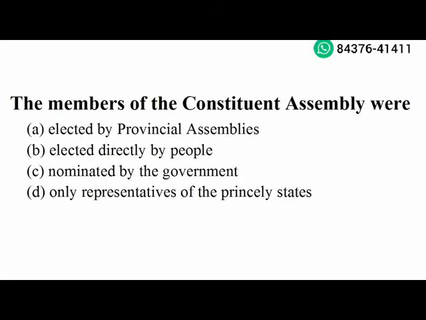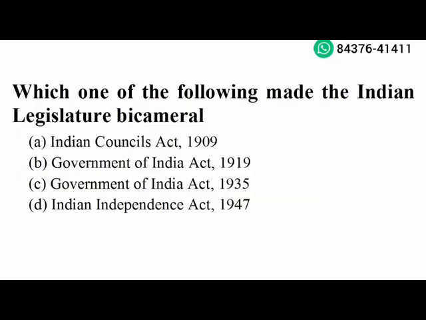The members of Constituent Assembly were elected by provincial assemblies. Option A is the right answer. Next question. Which one of the following made the Indian legislature bicameral? Government of India Act 1919. Option B is the right answer.